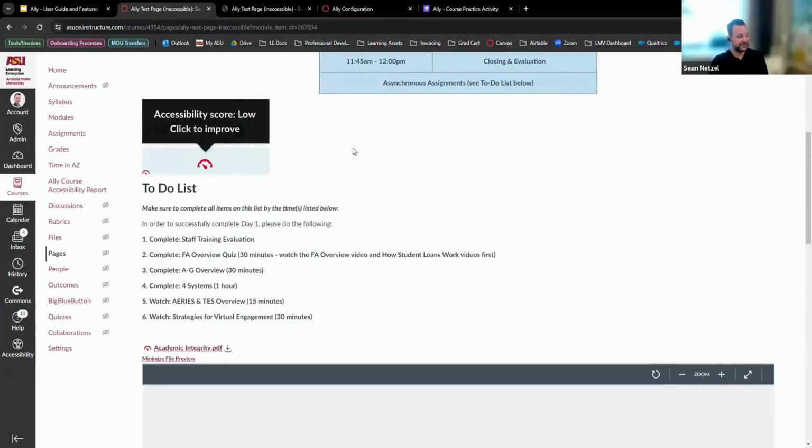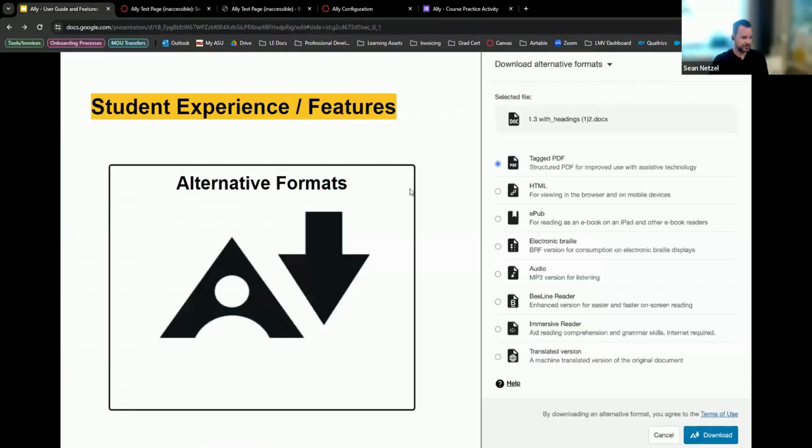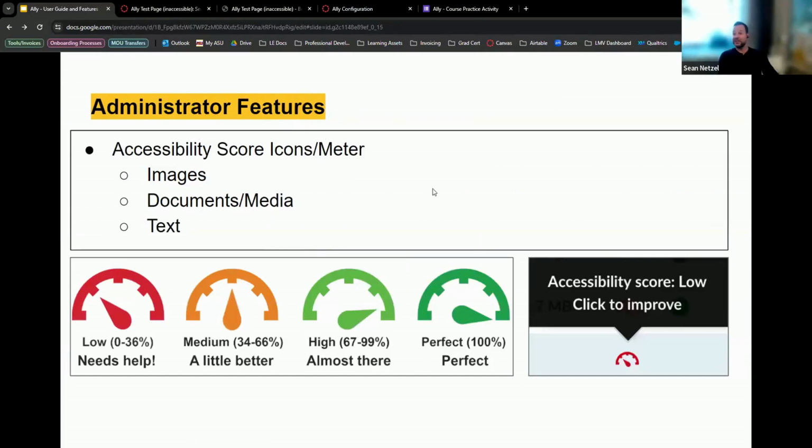The only difference is you would not have these little icons right here, these little accessibility score icons, which is what I was going to talk about next in here. So the administrative side of things, it looks almost exactly the same as what I was just showing you. It's the same page. The main difference is that each piece of content that you have on a course page should have this accessibility score or meter. It looks like a meter in here.